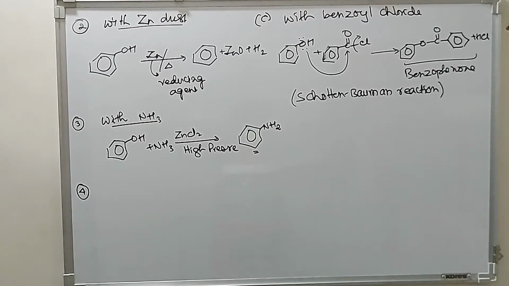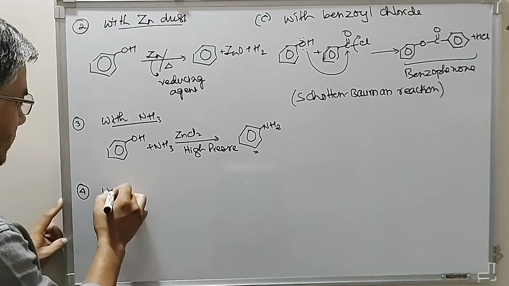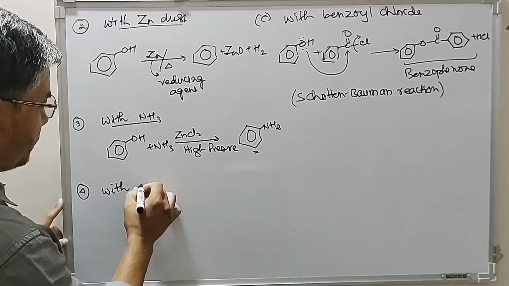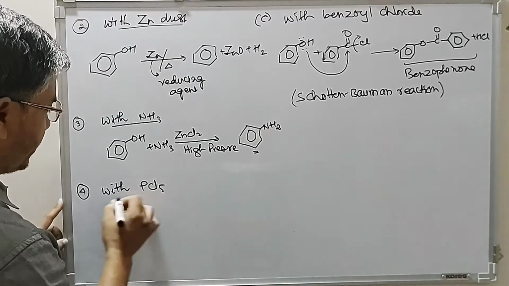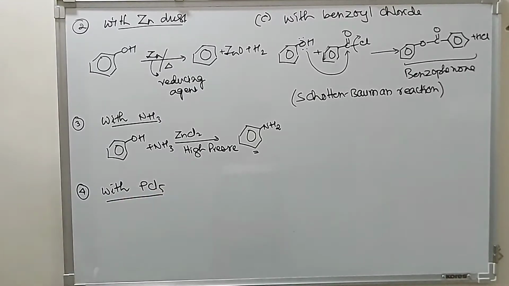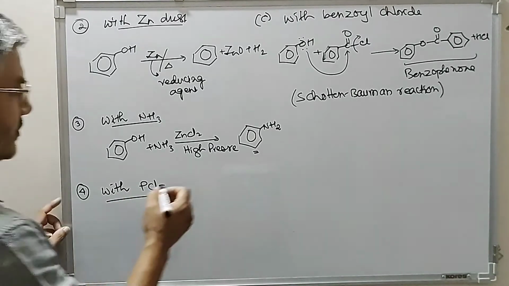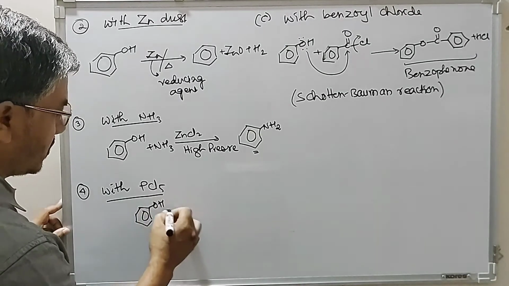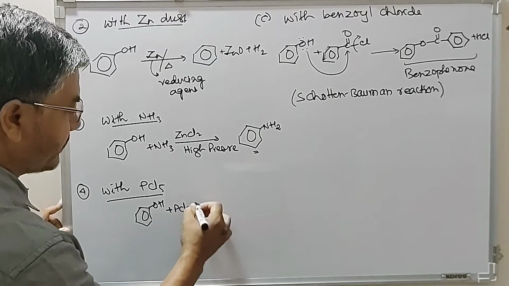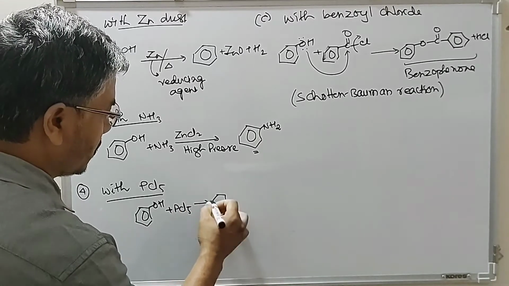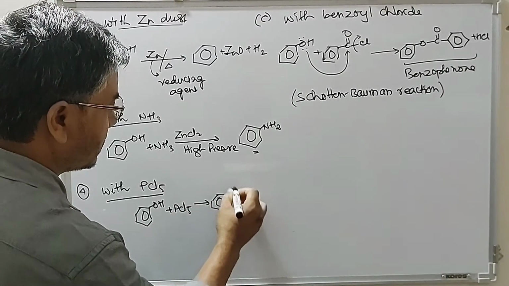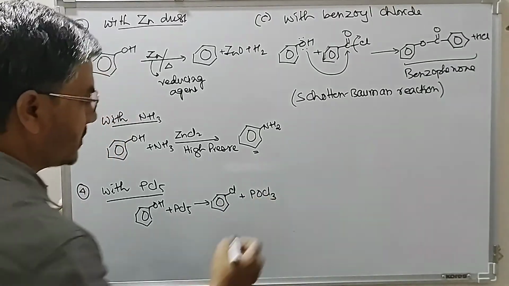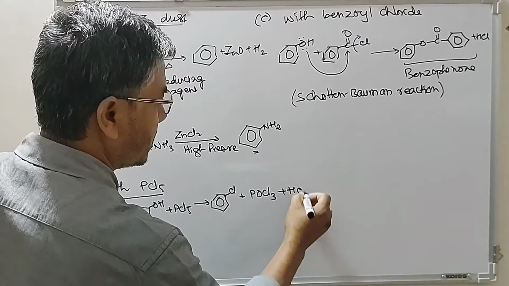Number 4, reaction with PCl5. Reaction of phenols with PCl5. So phenols react with PCl5, this gives you chlorobenzene plus POCl3 plus HCl.